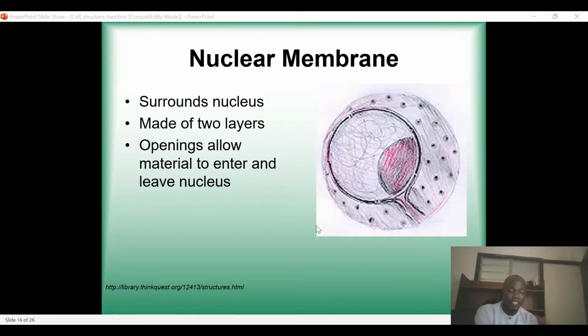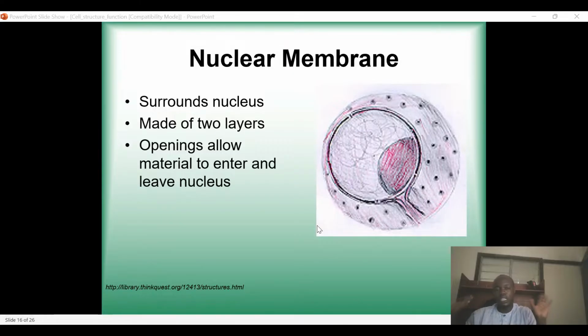But protein synthesis takes place in the ribosomes, while the RNA is synthesized in the nucleus. So it must leave the nucleus and go to the cytoplasm where the ribosome is located. The movement of the RNA from the nucleus to the cytoplasm is controlled by the nuclear membrane.